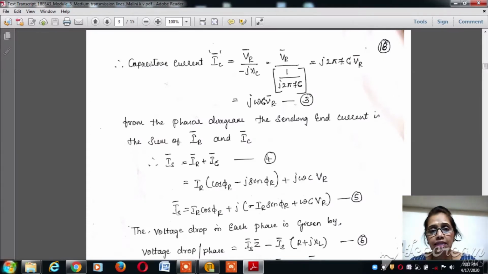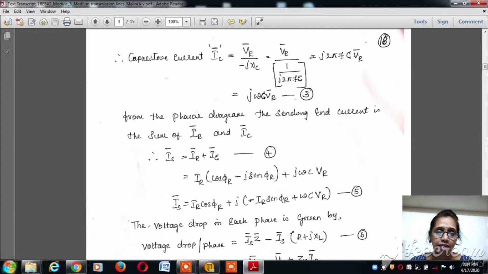Since XC is 1 over 2 pi FC, that is VR divided by 1 over j 2 pi FC. Since j goes to the denominator, the minus sign will go off. So it can be written as j into 2 pi F C into VR. So 2 pi F can be written as omega, j omega C VR vector. Keep this as equation 3.